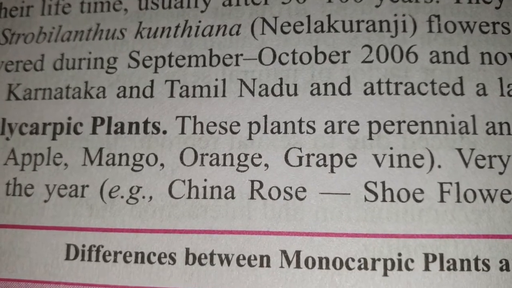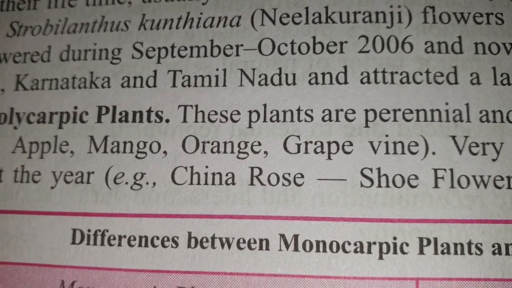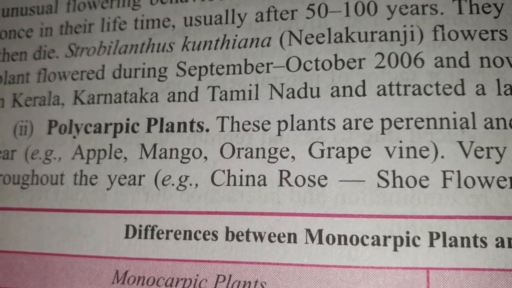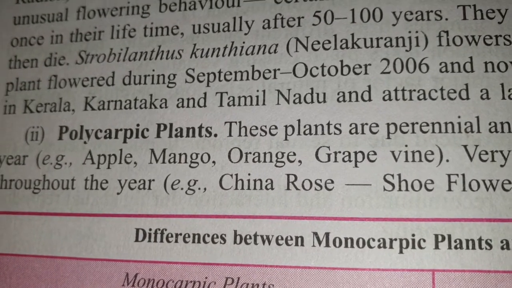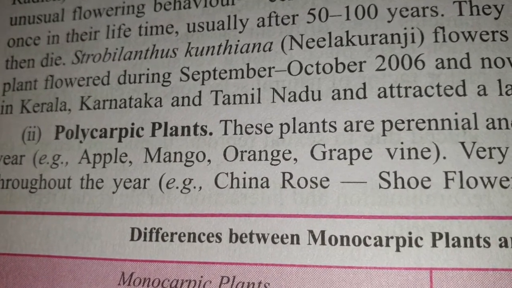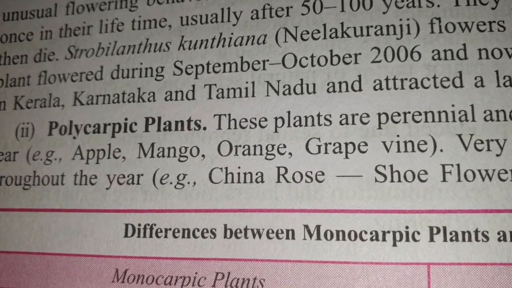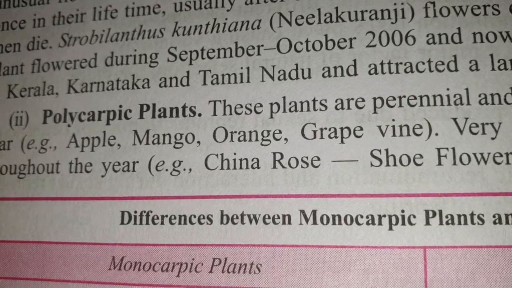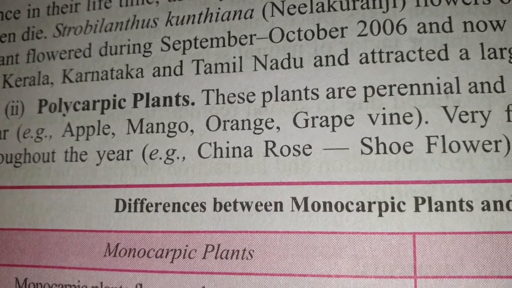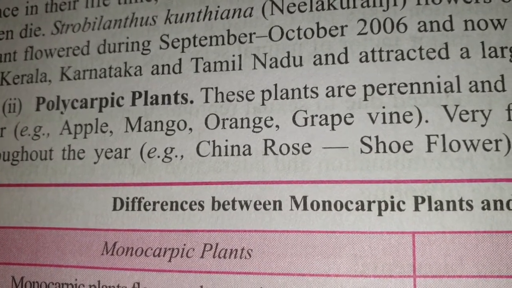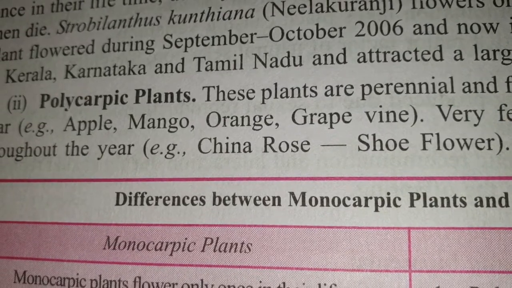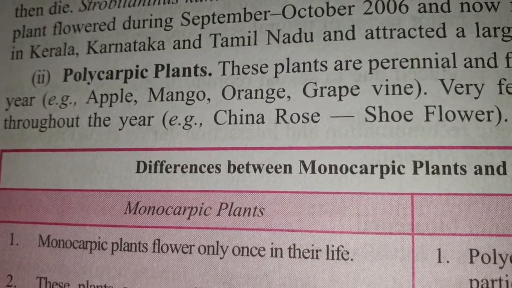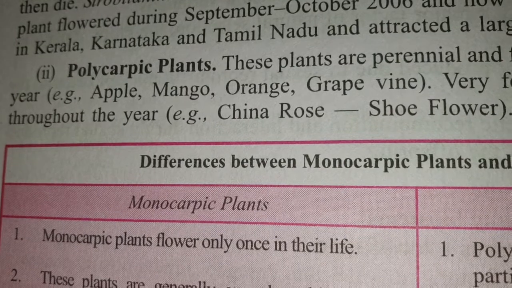That means only once in their life cycle they will flower, and after flowering they will simply die. So these are important examples, bamboo and Strobilanthes. These two examples also come in the objective part and in the subjective part, so you have to remember the scientific name and the duration. Then polycarpic plants flower every year.